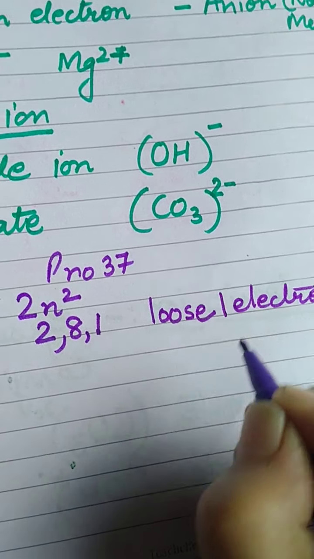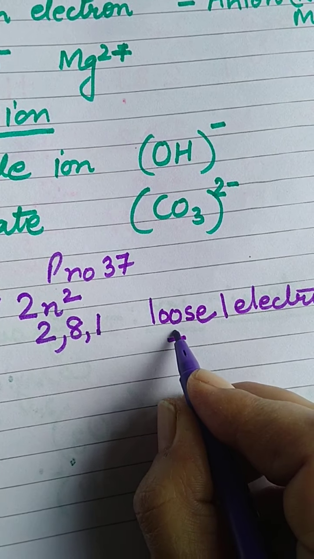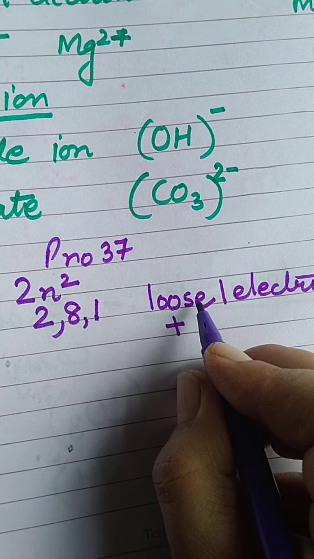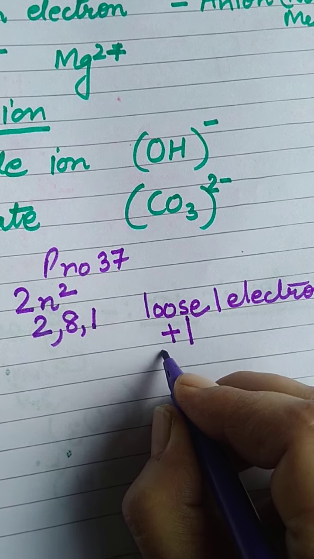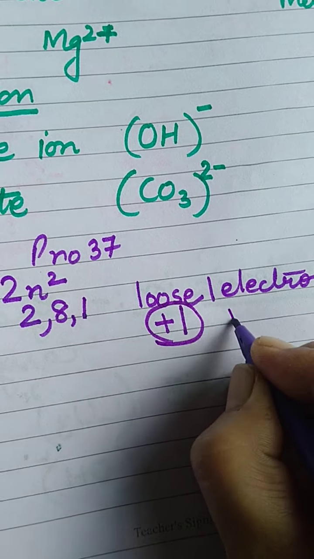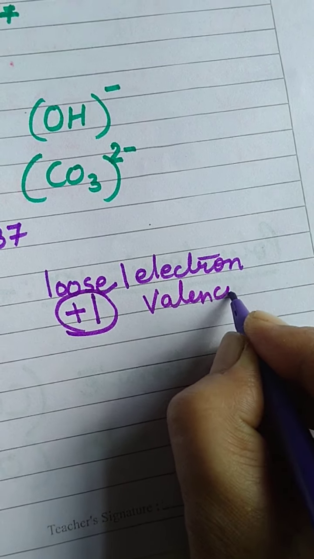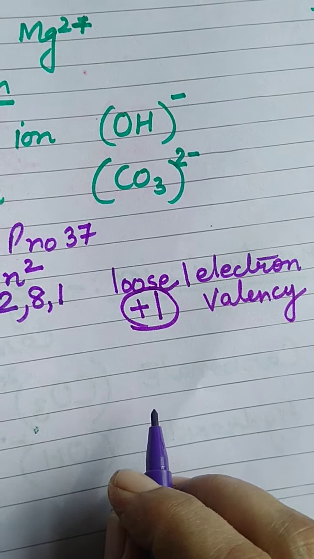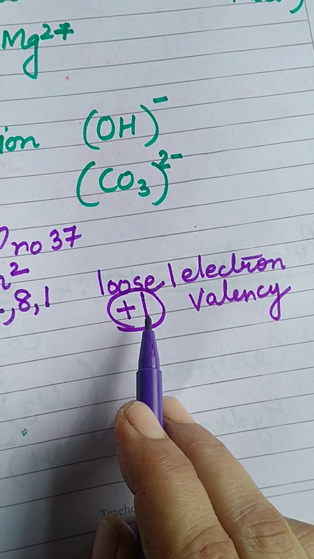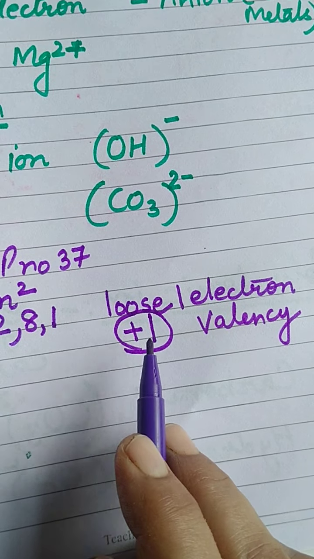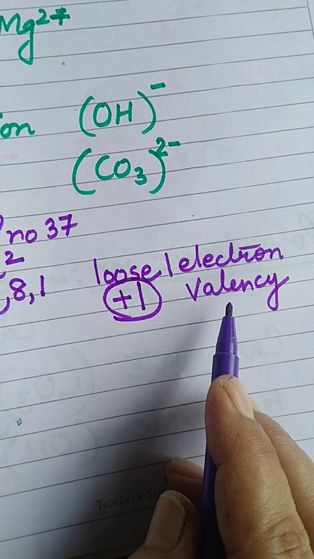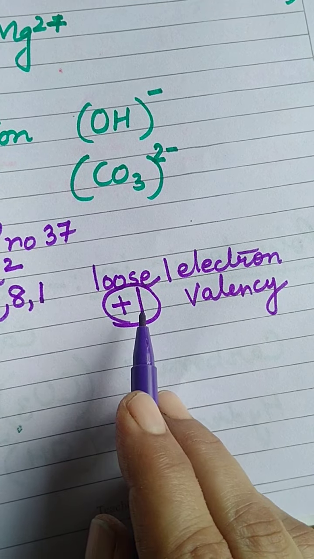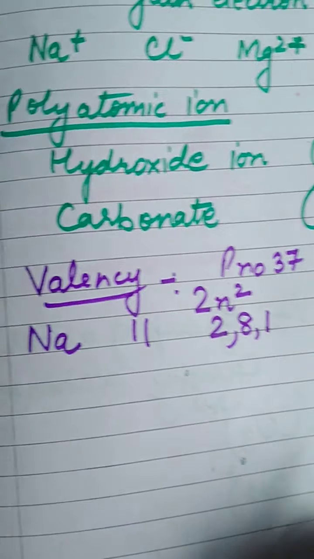So plus indicates it loses how many? 1 electron. So plus 1 is the valency of sodium. Simply by valency you can know how many electrons it has lost or gained. Plus means it has lost 1. Since sodium is a metal, valency is plus 1.